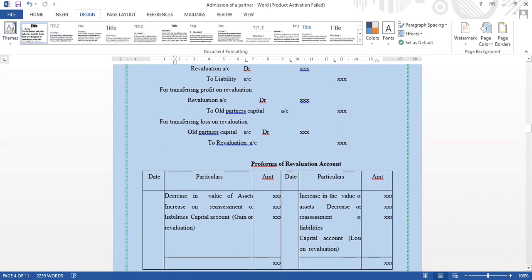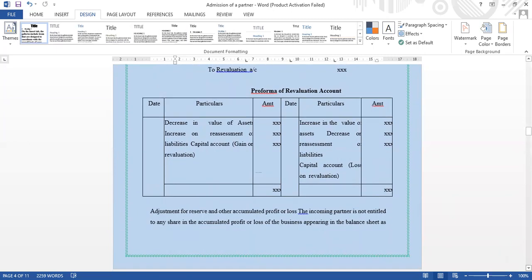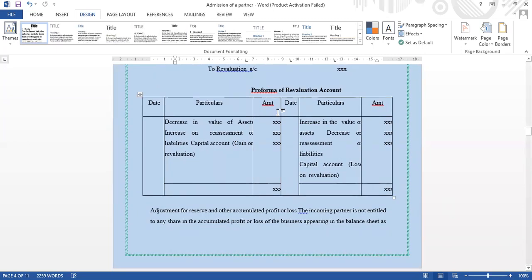The pro forma also, I have given the pro forma of revaluation account. First we can see debit, date, particulars, amount. The credit side also has date, particulars, amount.